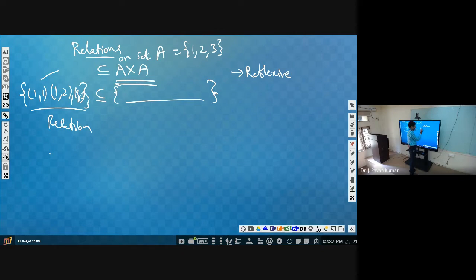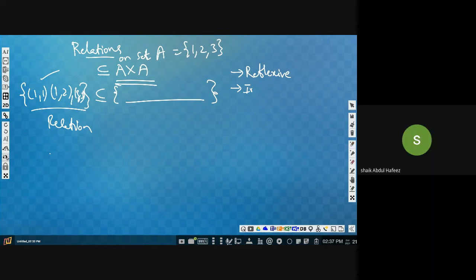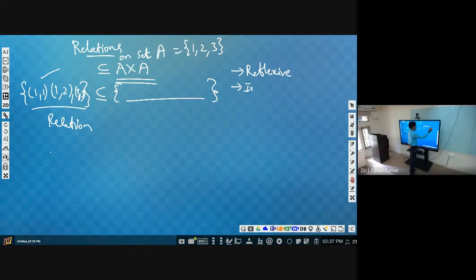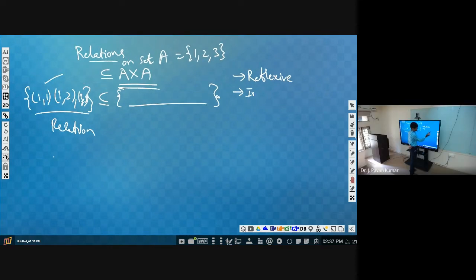If for every element a, the pair (a, a) exists, that is, (a, a) belongs to R for all a belongs to A, then we can say it is reflexive. Similarly, irreflexive means we should not have this kind of pair, this kind of tuple, in the relation.